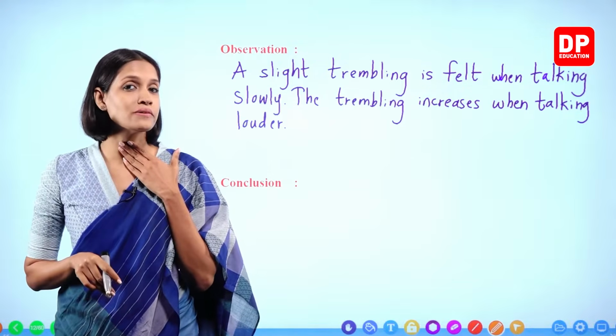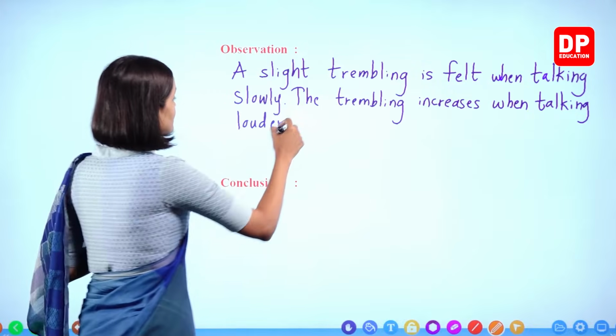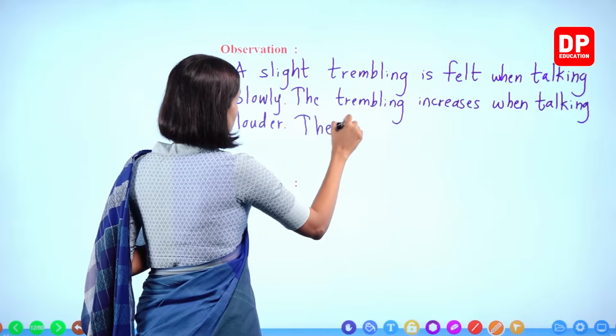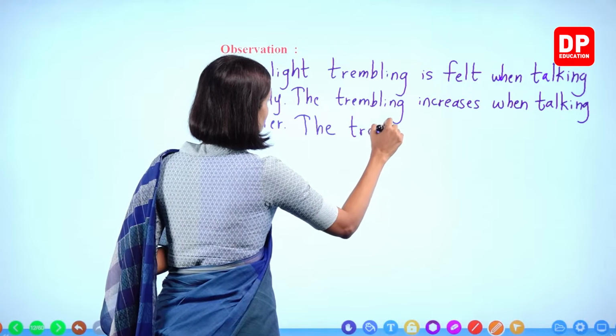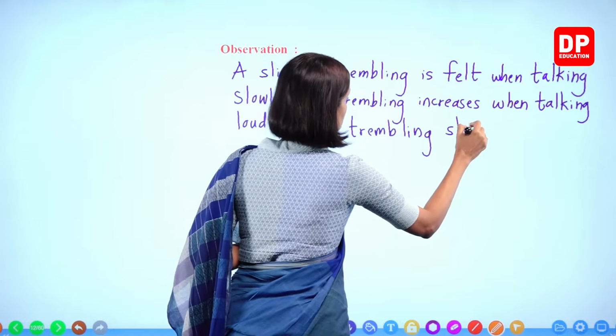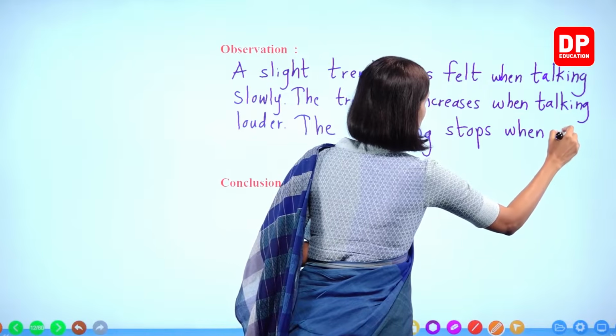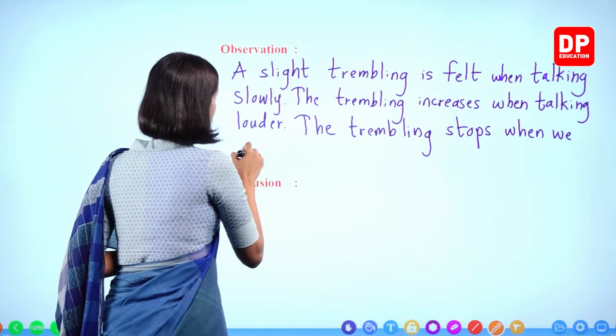Just try to do that. You can't feel any trembling, right? The trembling stops when we stop talking.